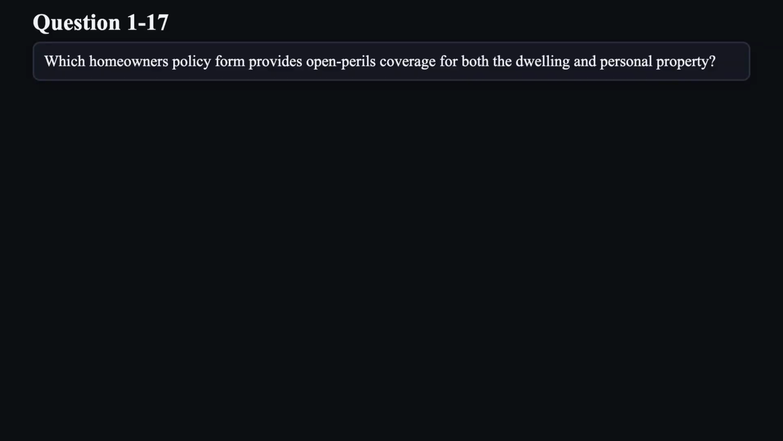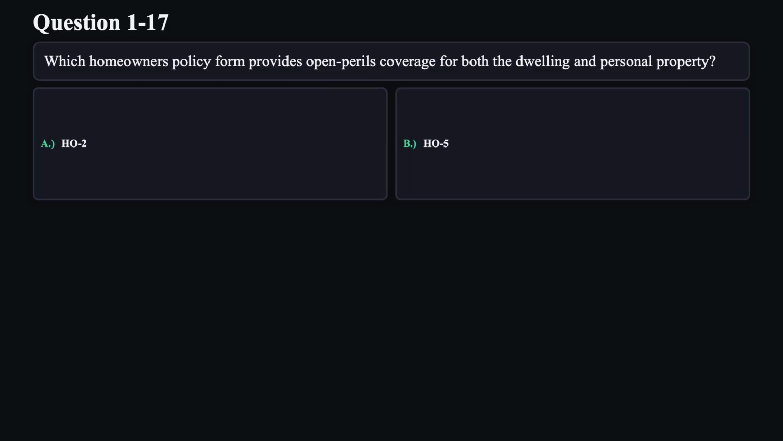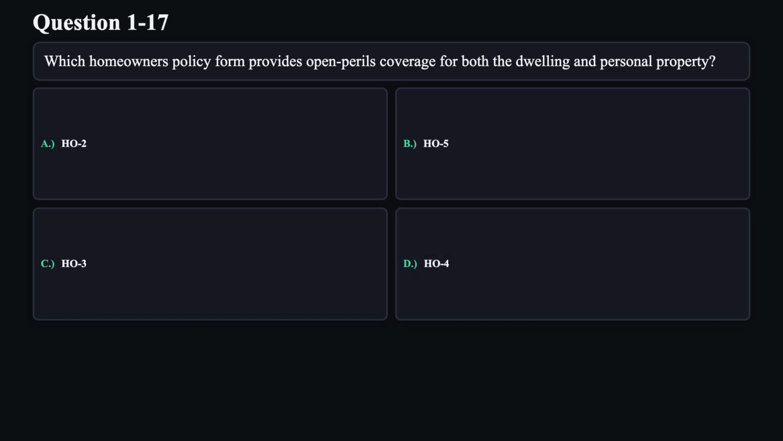Question 17. Which homeowner's policy form provides open perils coverage for both the dwelling and personal property? A. HO2. B. HO5. C. HO3. D. HO4.